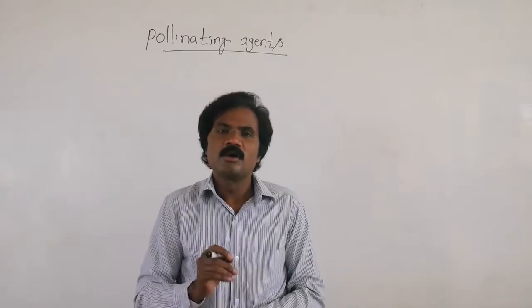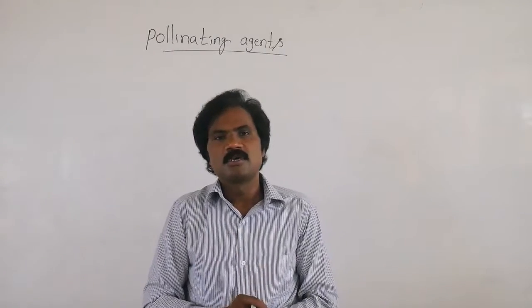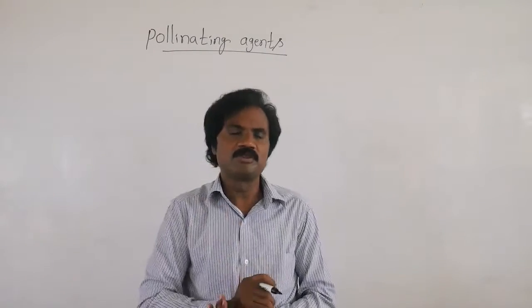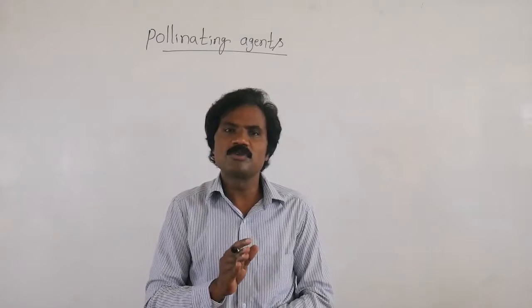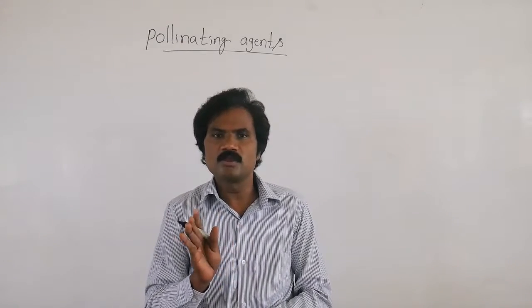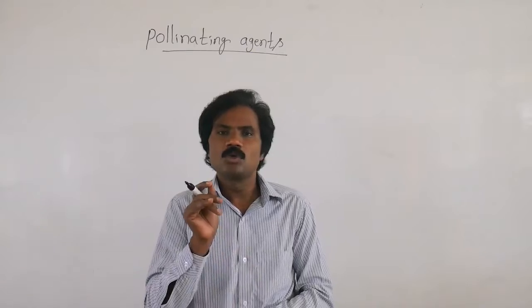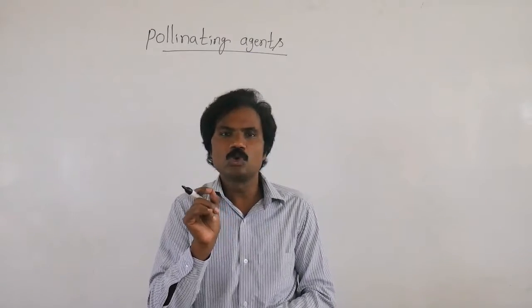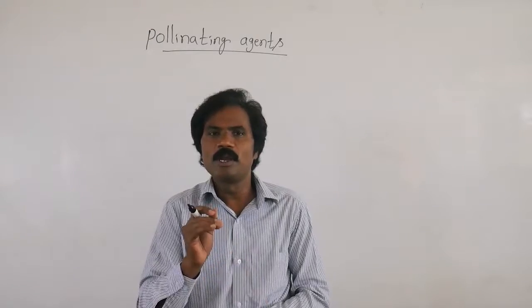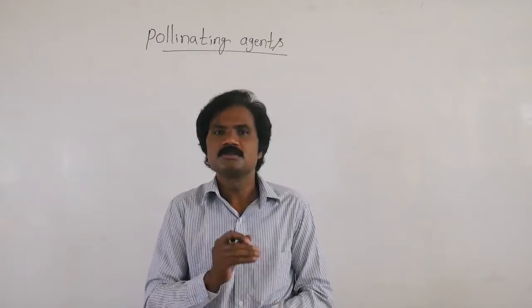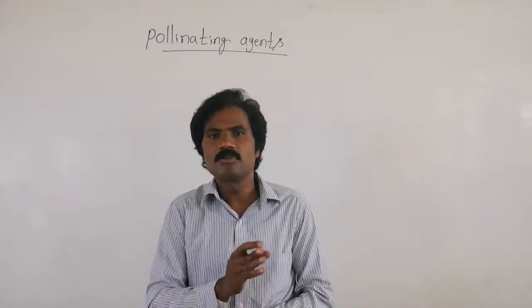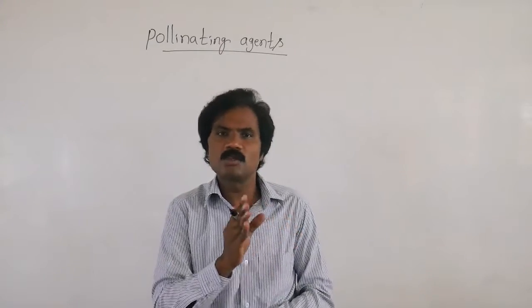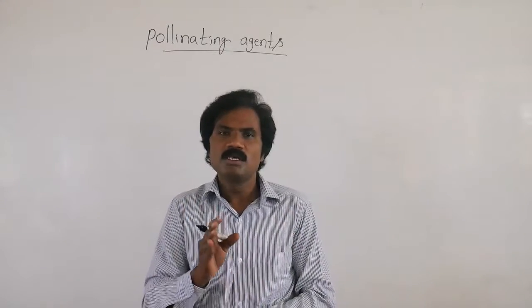Hello students, today we discuss pollinating agents. Last class we discussed male as well as female gametes. So, according to the source of the pollen grains, how many types of pollination are there? There are two types of pollination. One is self-pollination, another one is cross-pollination.